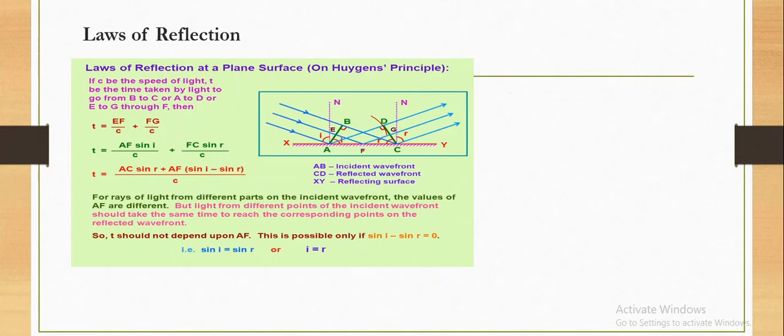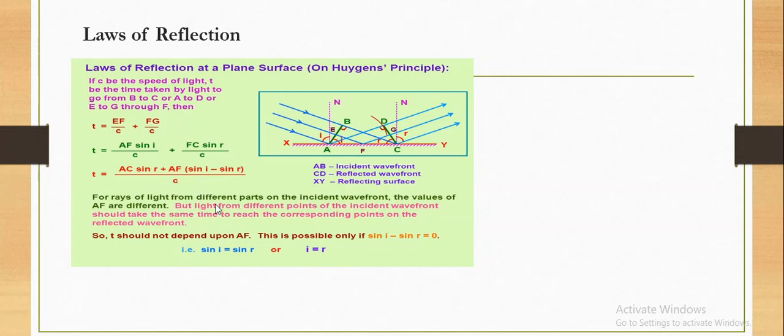If c be the speed of light, t be the time taken by light to go from B to C, here in the image you can see, or A to D or E to G through F, then mathematically T is equal to EF by c plus FG by c. T is equal to AF sin i by c plus FC sin i by c. So T is equal to AC sin i by c plus AF whole into (sin i minus sin r) by c.